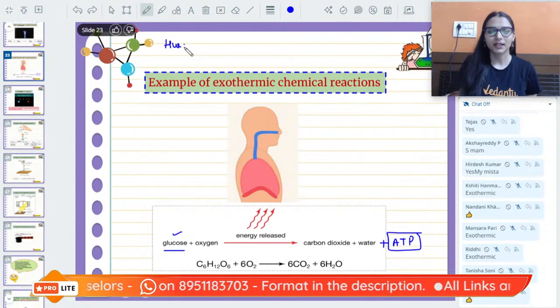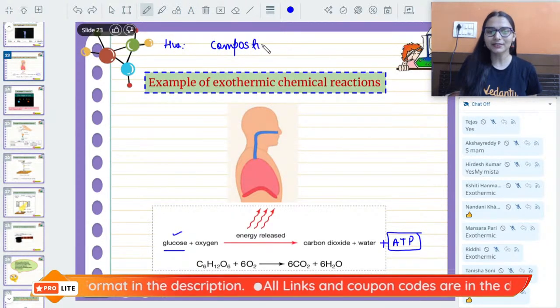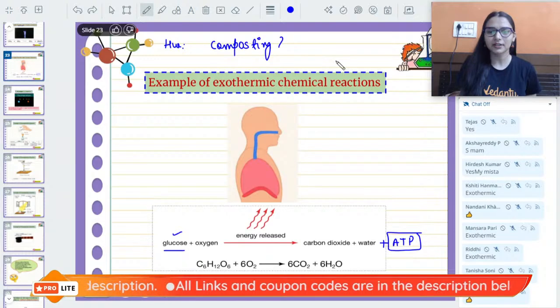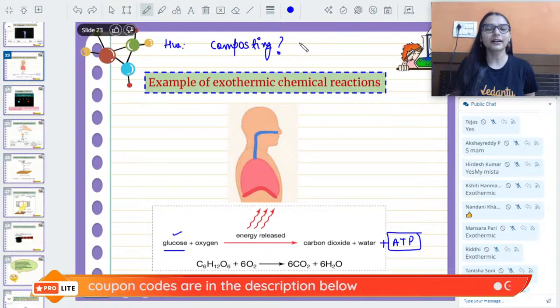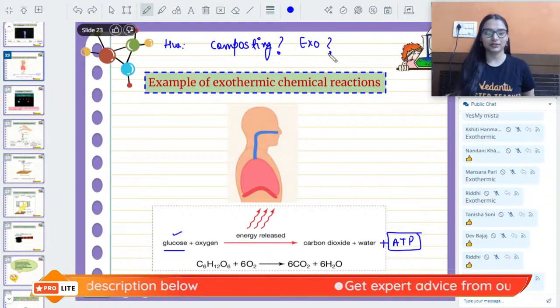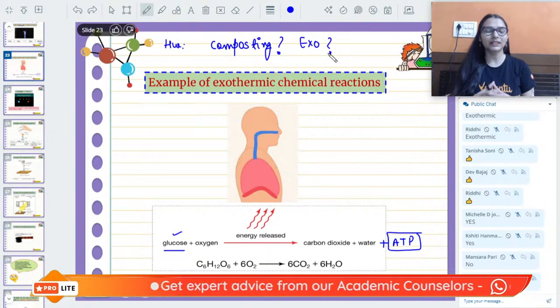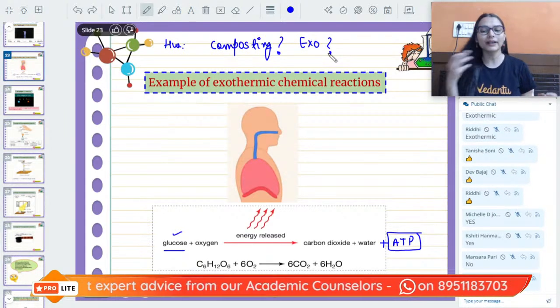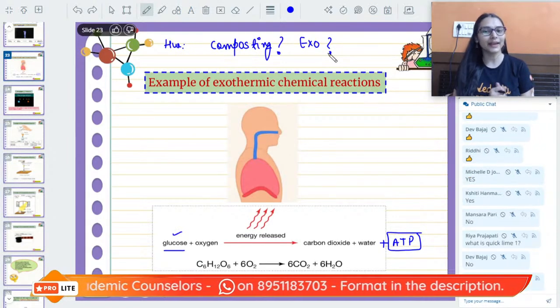Homework. What is composting? Anyone knows what is composting? How is it exothermic in nature? Composting may be the decomposition of organic matter, and heat will be released over there also.